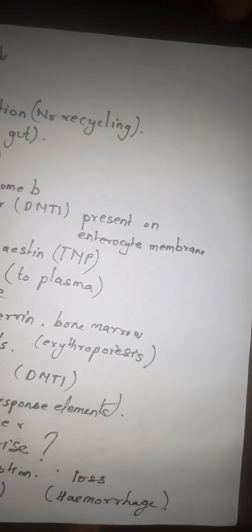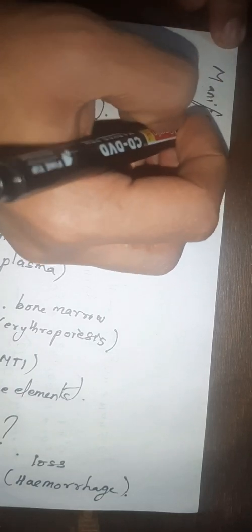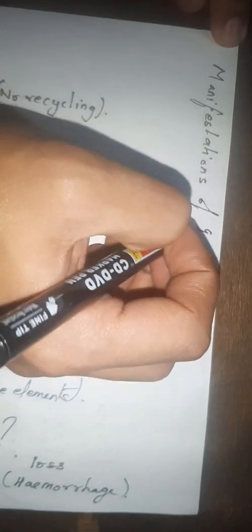Next, we will talk about manifestations of iron deficiency. That means, what are the signs which we can find so that we can see how this deficiency can be localized in the body. Manifestations of iron deficiency.